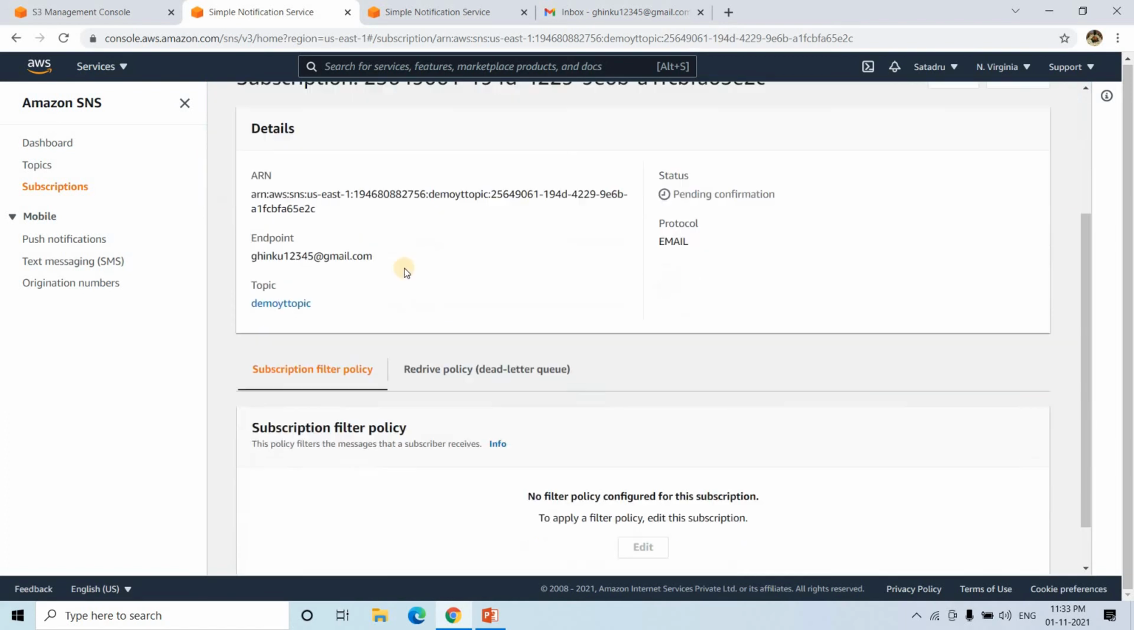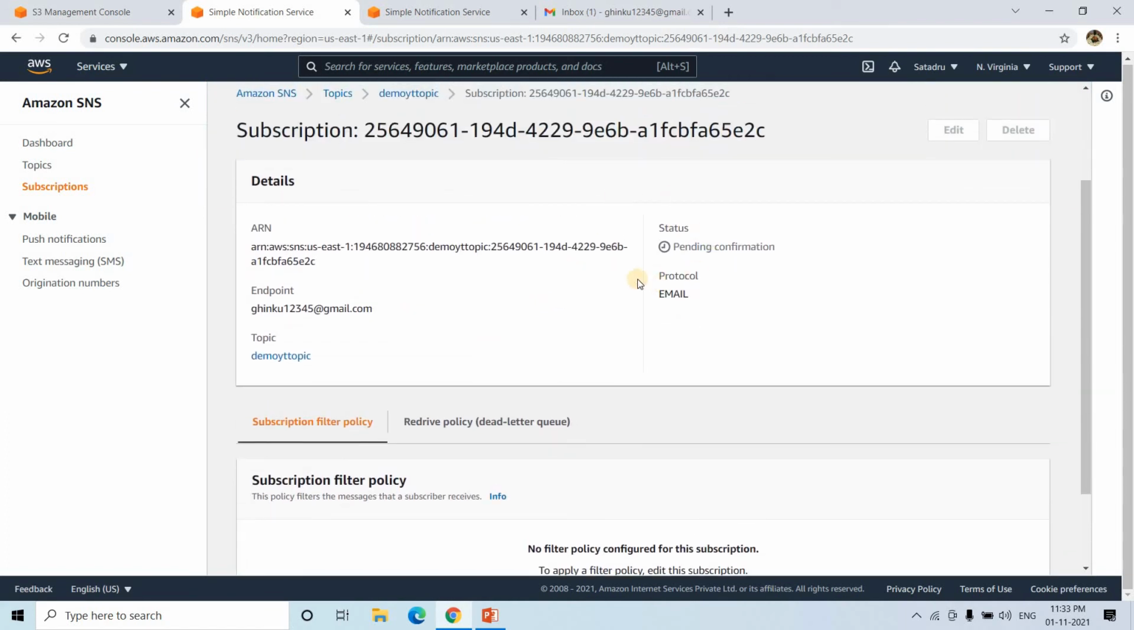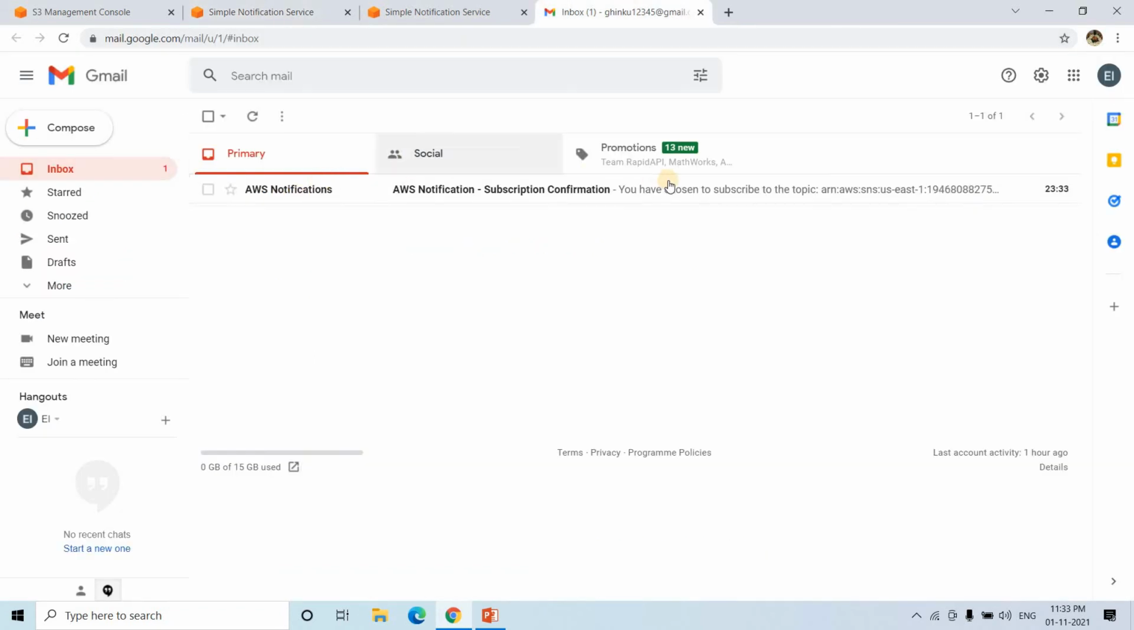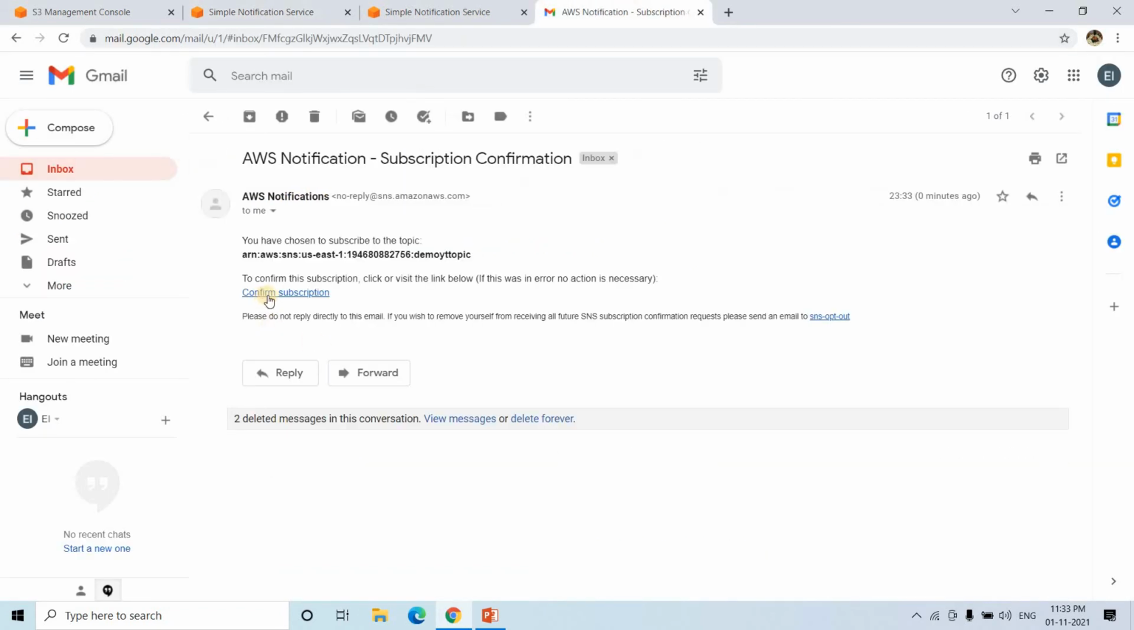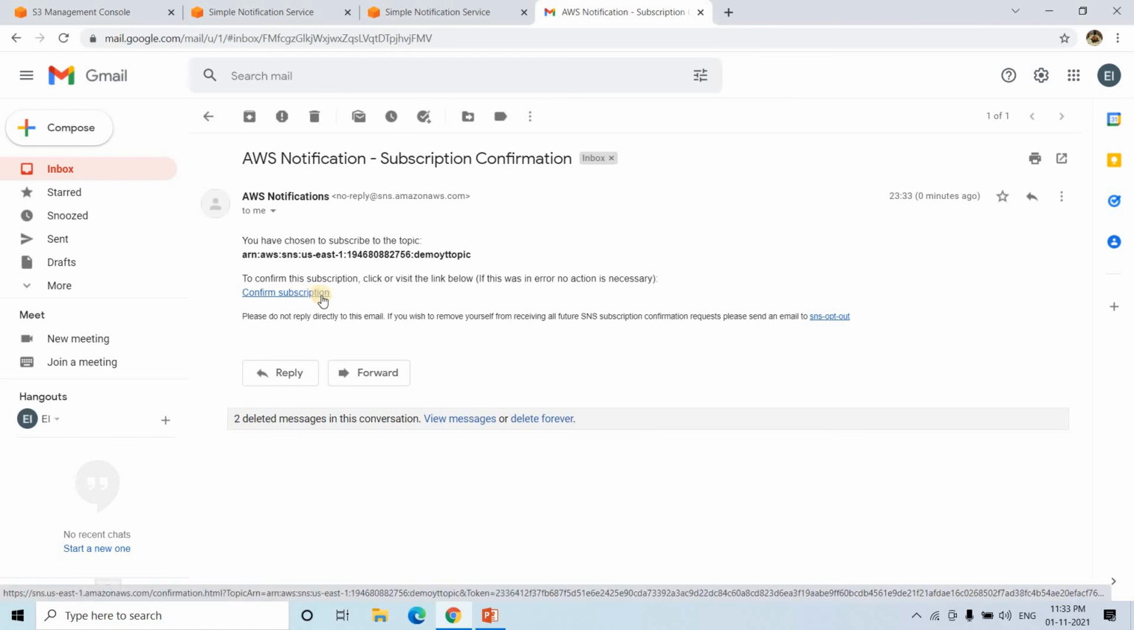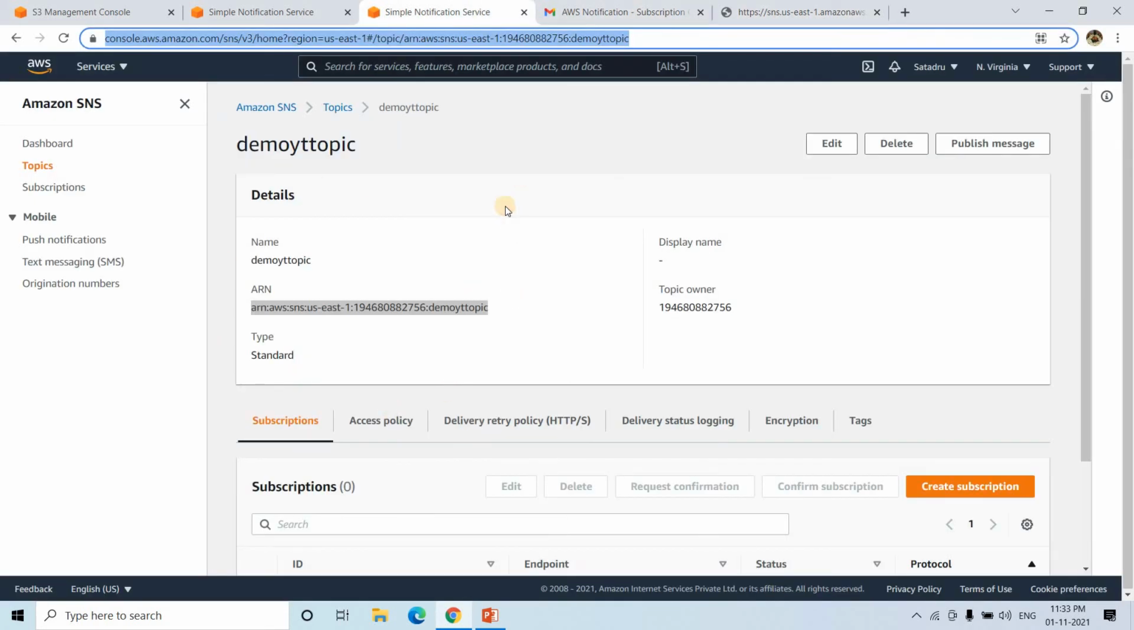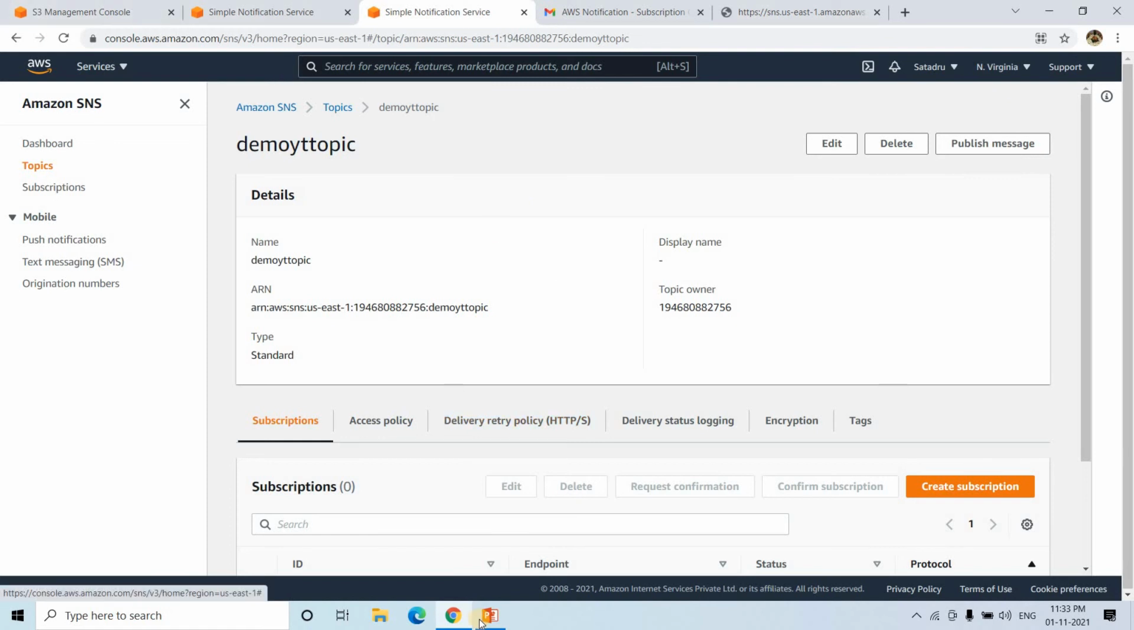Okay, and here my subscription is created, right? Now if you go to this particular status, you will see pending confirmation. Whenever you create this kind of mail subscriber, one confirmation mail will go to the mail ID you specified. You can see it reached here, and you need to confirm, then only you will be subscribed to that particular topic. All you need to do is click on confirm subscription, and this message will come: subscription confirmed.